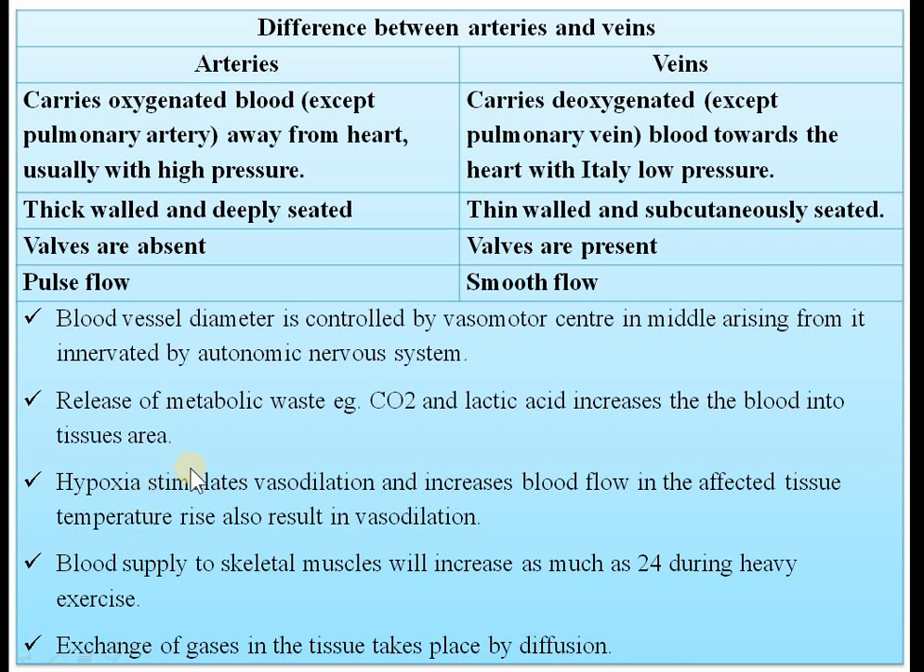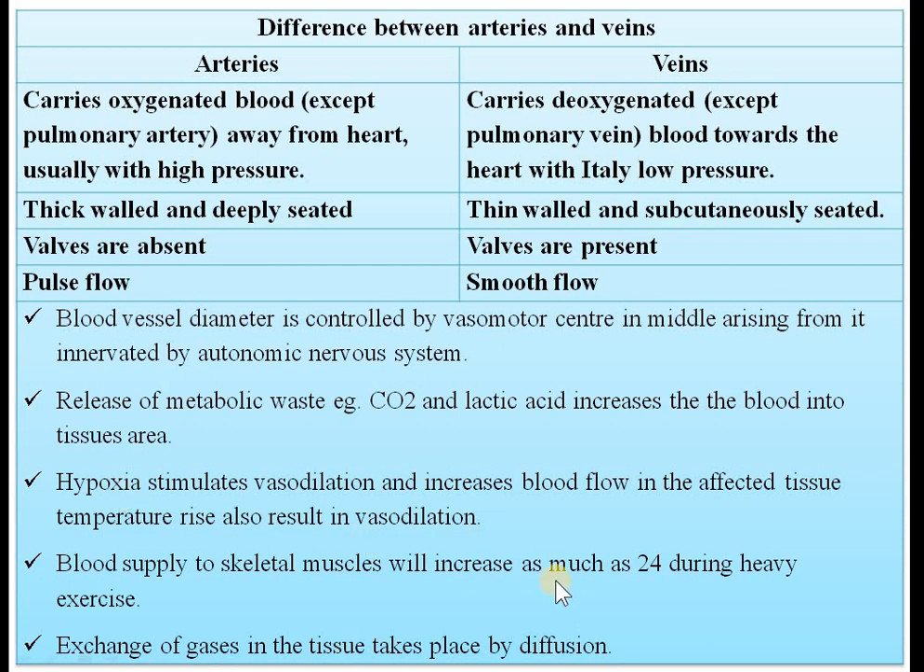ओके, देन अगेन हाइपोक्सिया स्टिमुलेट द vasodilation and increases the blood flow in the affected tissue. Temperature also result in the increase in the vasodilation, and temperature also raises the blood pressure. So blood supply to the skeletal muscle will increase as much as 24 during heavy exercise. So anybody is engaged in the heavy exercise, so the blood vessel which supply the muscle, that blood supply will be increased as much as double.